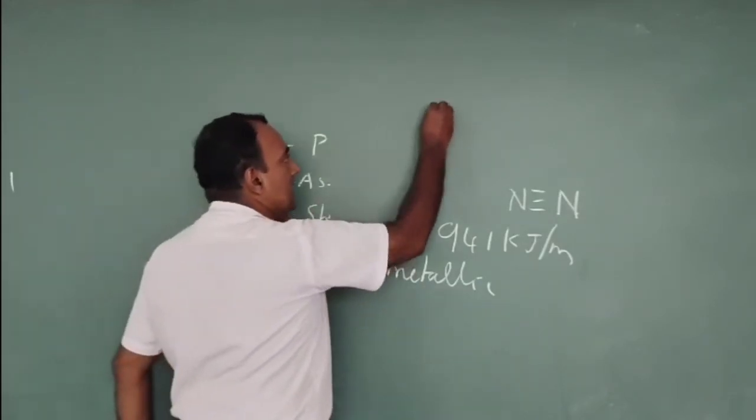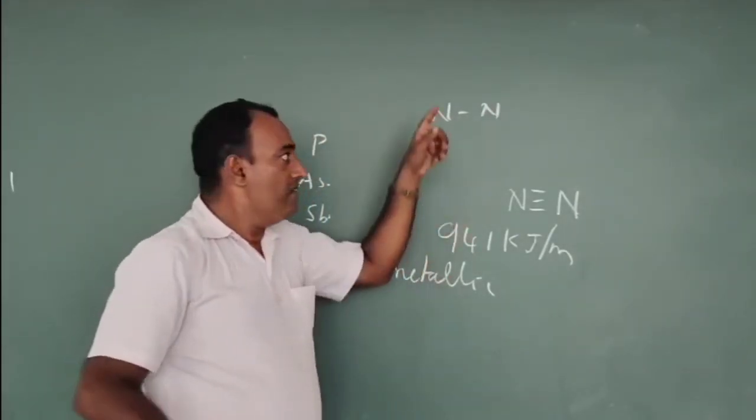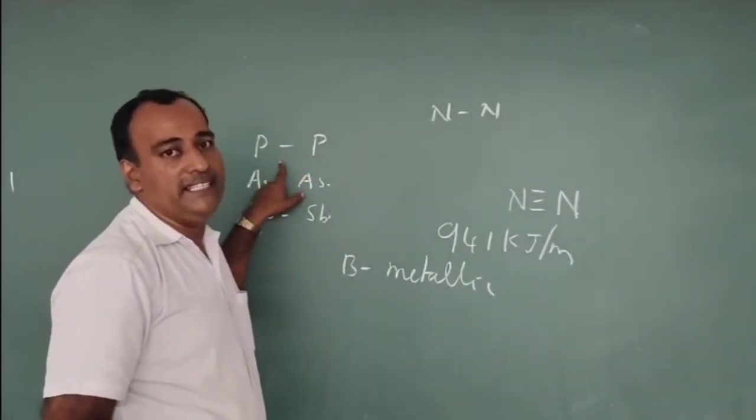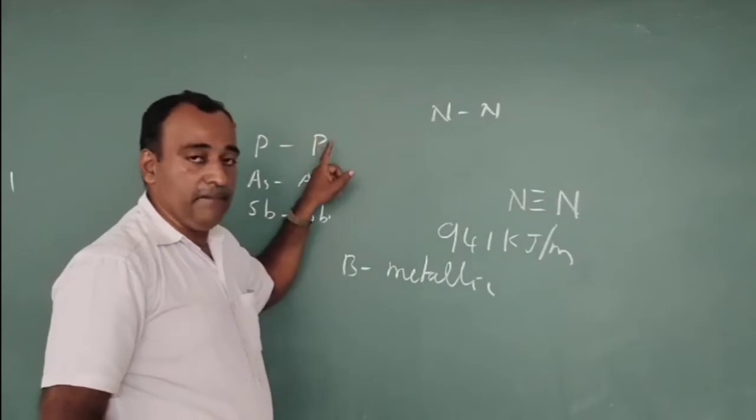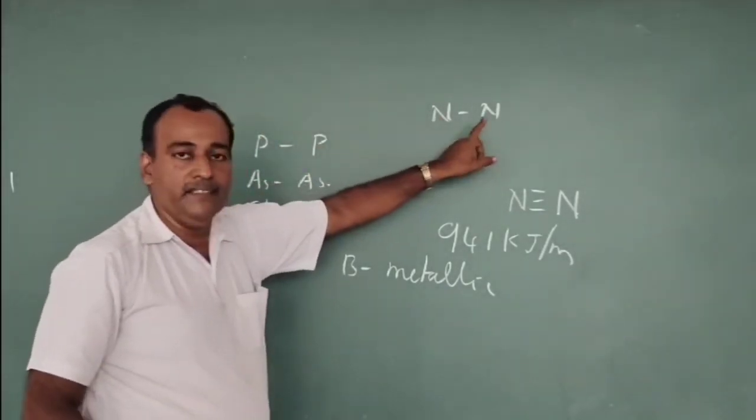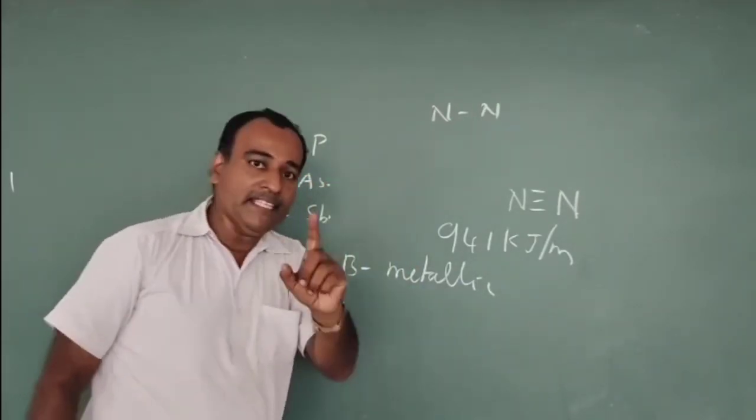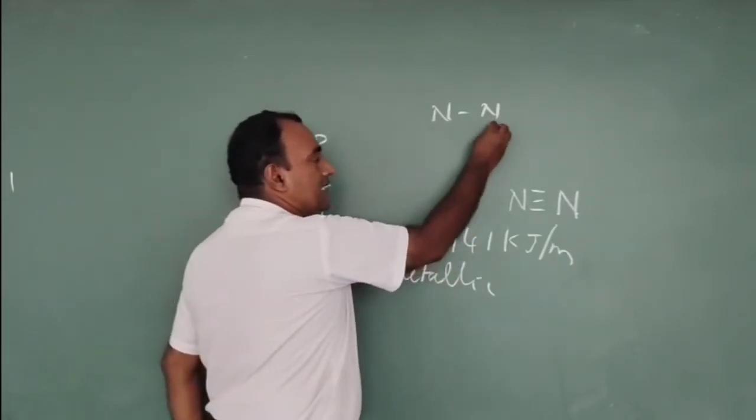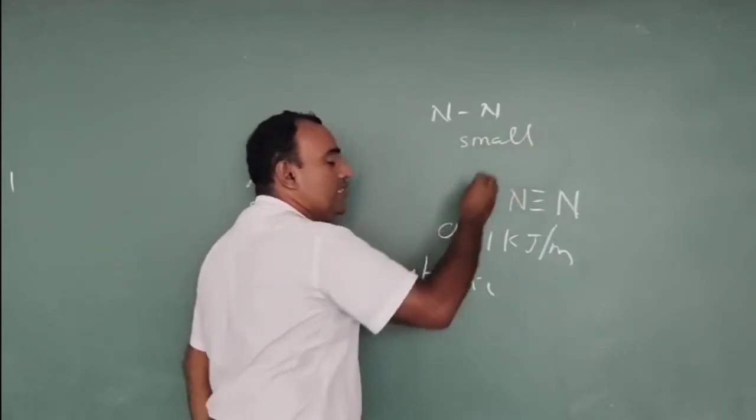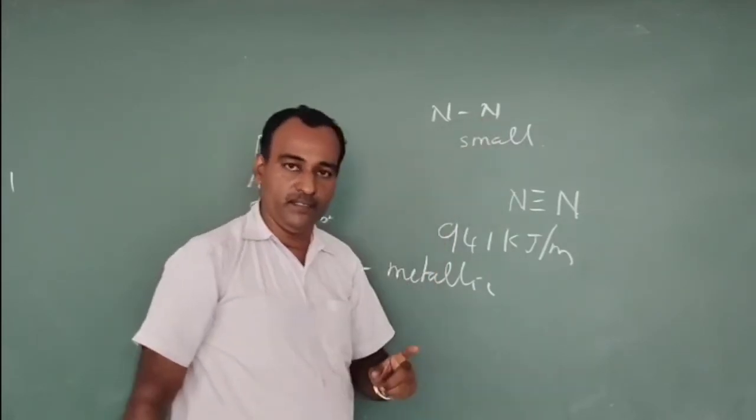The nitrogen single bond strength is weaker when we compare to the phosphorus bond. We are comparing the bond strength of P-P with N-N; the N-N single bond is weaker. Why is it weaker? In nitrogen the bond length is small. Why is the bond length small? Because nitrogen is a smaller atom, automatically the bond length is smaller.